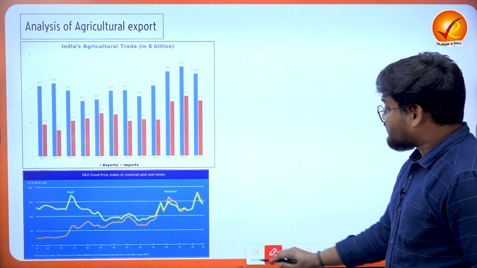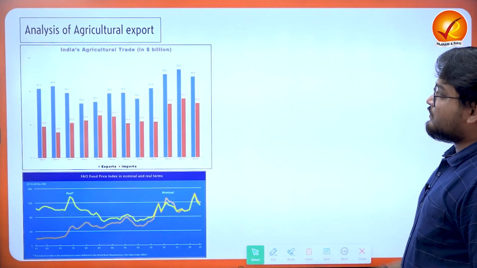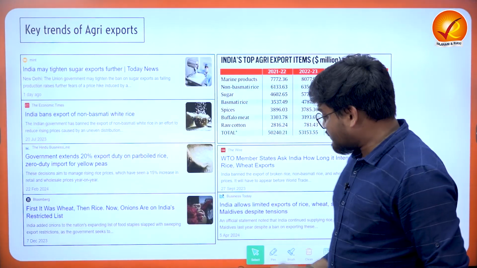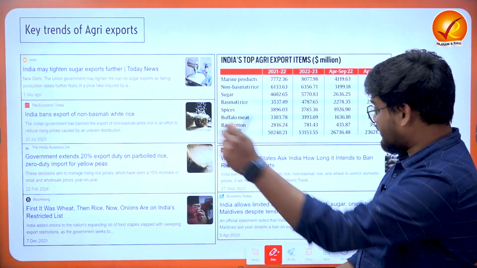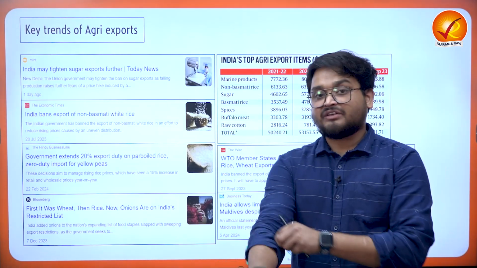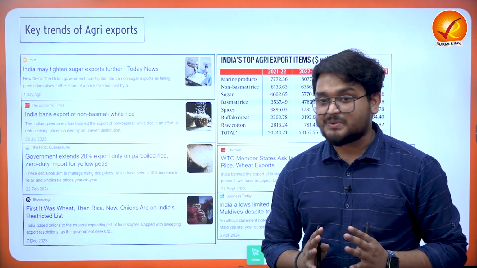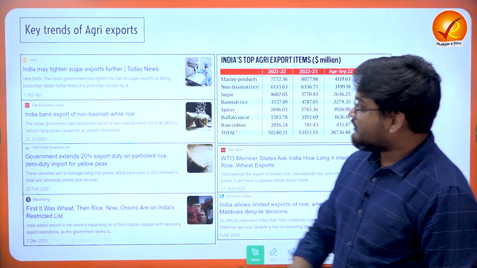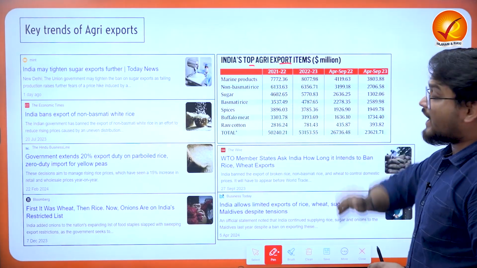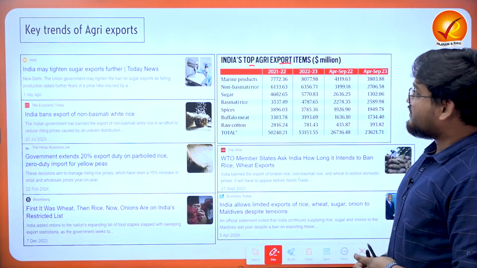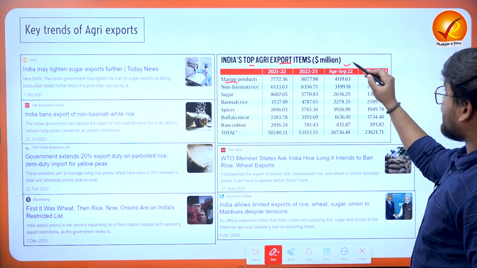Now, if we start with the key trends of agri exports, we find that recently the government has imposed a lot of bans on various agricultural commodities from the country. If we look at the top agricultural items from India, over a period of time, the marine products have decreased in value from the last financial year.